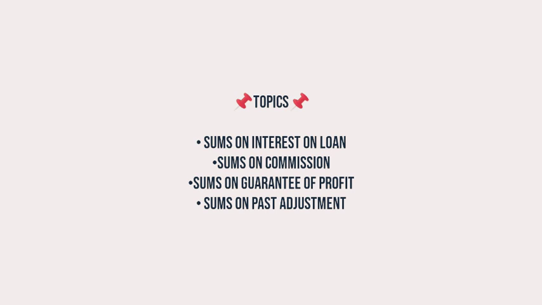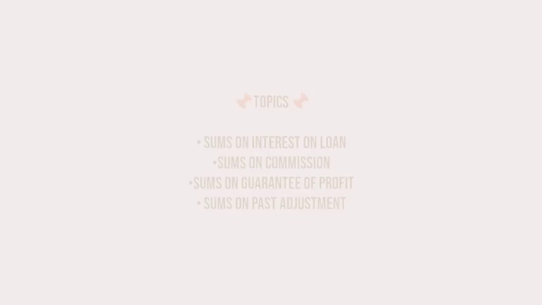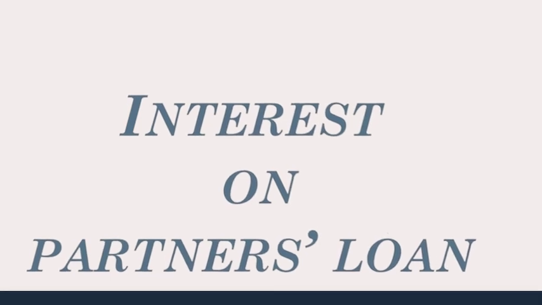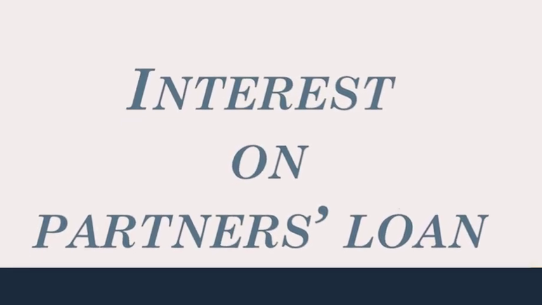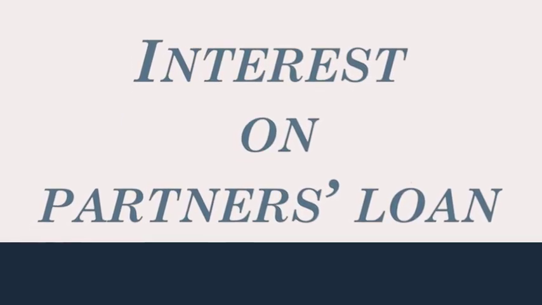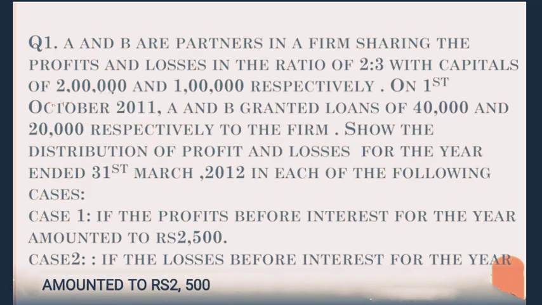In today's lesson, we will solve some practical numericals on interest on capital, commission to partners, guarantee of profit to the partners, and finally past adjustments for PL appropriation. So we will start with interest on partners' loan. Let's follow the question. Here in the question it has been said that A and B are partners of a firm and their profit and loss sharing ratio is 2:3.